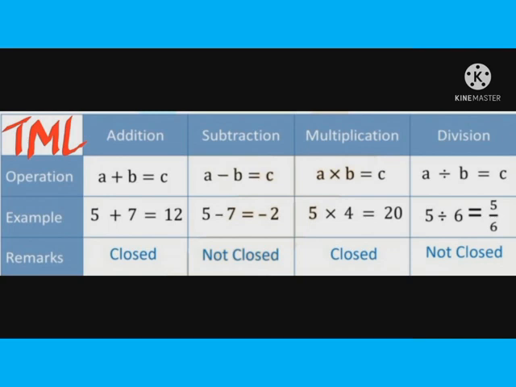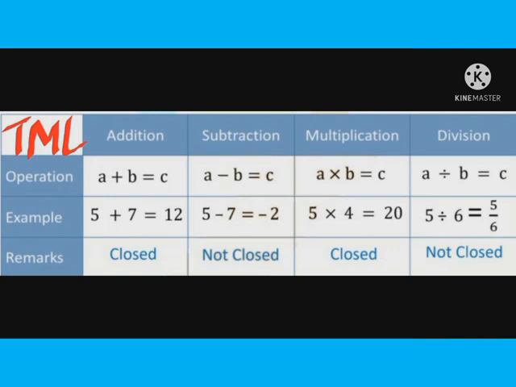In the same way, in case of division, what is happening? It is 5 by 6. 5 by 6 is a fraction. It is not a whole number. We do not consider 5 by 6 in the category of whole numbers. So subtraction and division will not obey the closure property.